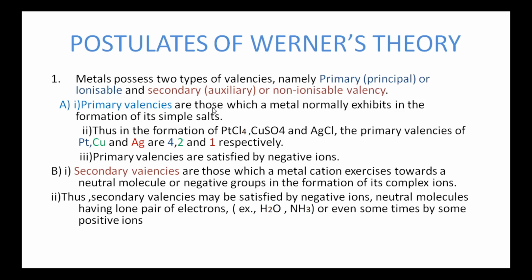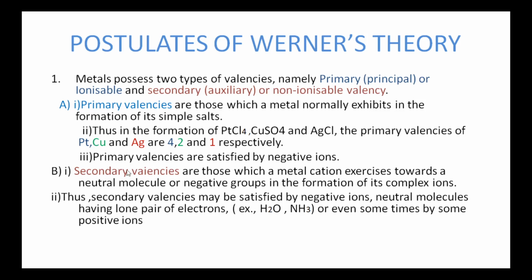Primary valencies are those which a metal normally exhibits in the formation of its simple salts. Thus, in the formation of PtCl4, CuSO4 and AgCl, the primary valencies of platinum, copper and silver are 4, 2 and 1 respectively. That is, in platinum chloride, the primary valency of platinum is 4. In copper sulfate, primary valency of copper is 2. In AgCl, primary valency of silver is 1. And the primary valencies are satisfied by only negative ions.